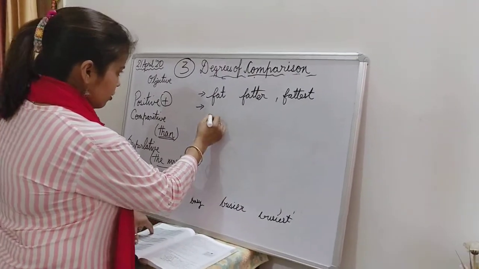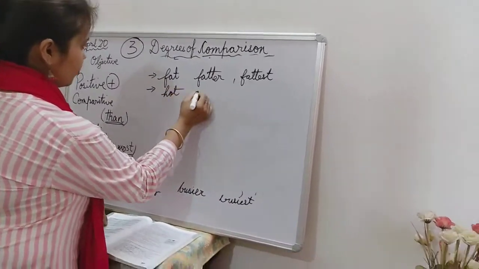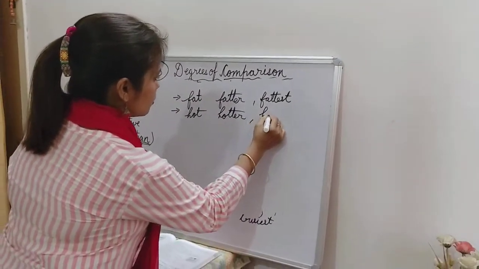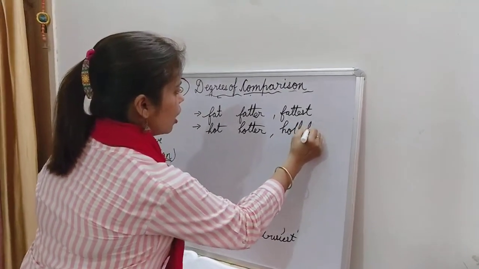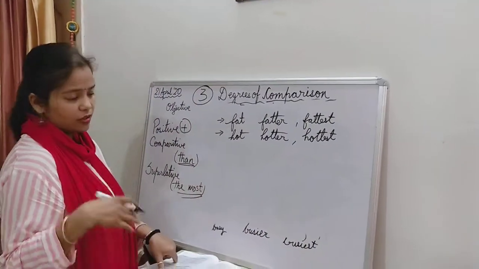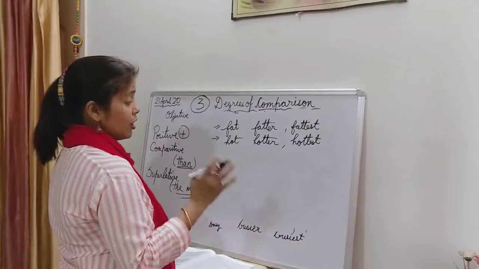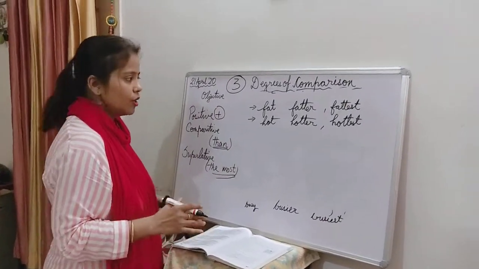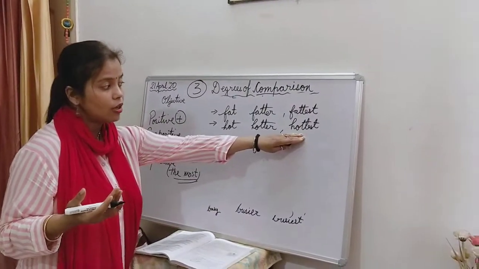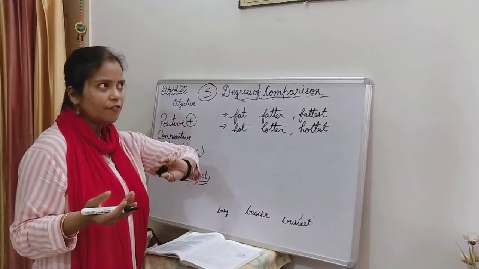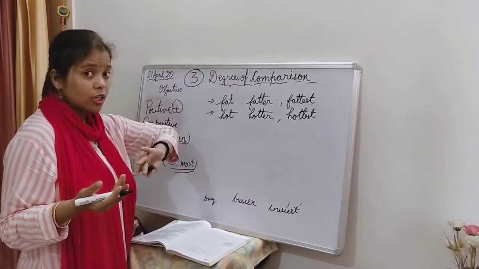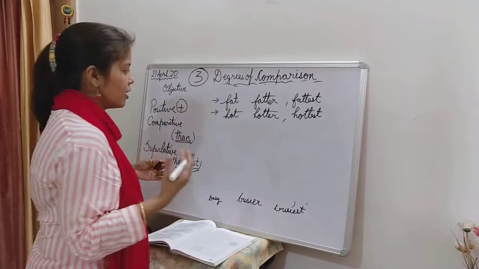Let's take another. Hot, hotter, hottest. So these days, how is the weather? Is it hottest or is it hotter? You can say that it is hotter than yesterday. Or when I'm talking about hottest, you need to be specific that, okay, fine, 19th April was the hottest till date. That can be done.